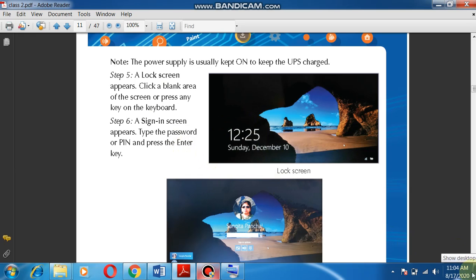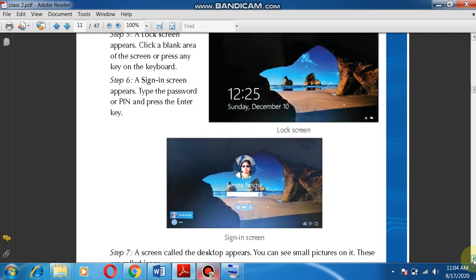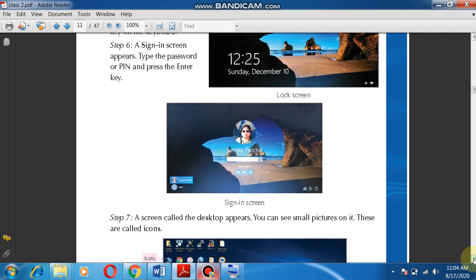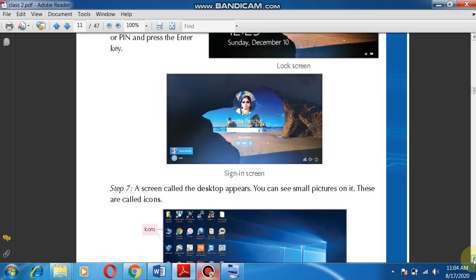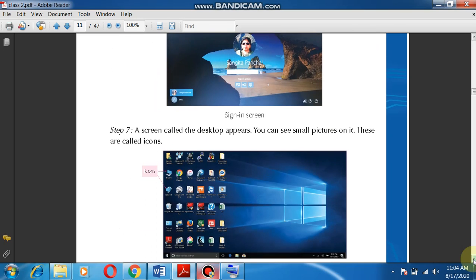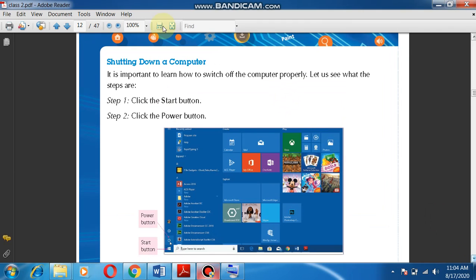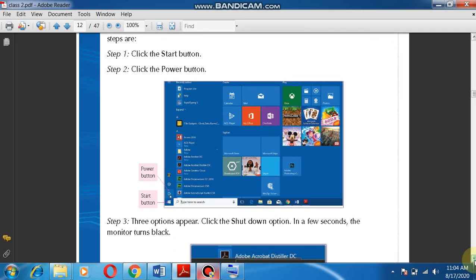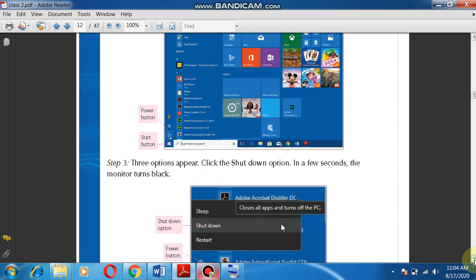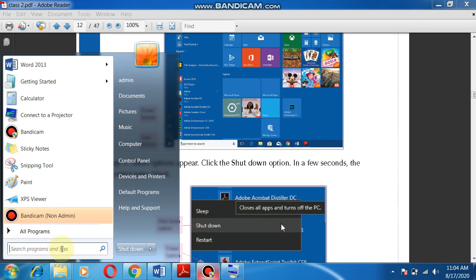If you are working on a laptop, you can start it by simply pressing the button which is given on it. And how can we shut down? The process of closing a computer is called shutting down a computer. What do we have to do? Click the start button, click the power button, and then press shutdown. Like I tell you, this is the start button. Click on this button, and here you can find the shutdown option.